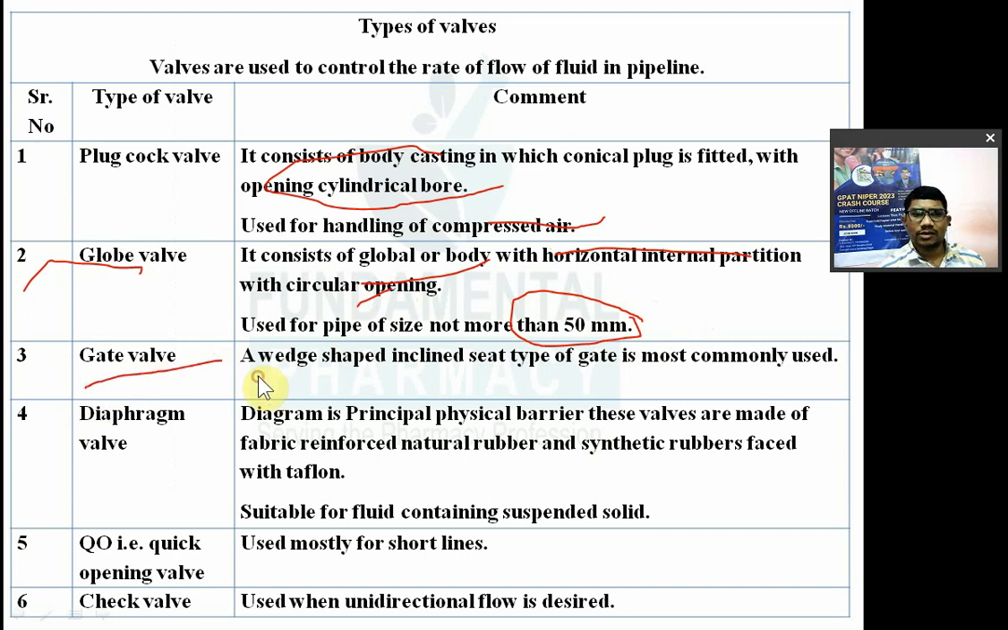It is a wedge-shaped gate, fitted inclined in the seat of the gate. It is the most commonly used valve, the gate valve. Then next is the diaphragm valve. The diaphragm is the principal barrier. These valves are made of fabric-reinforced natural rubber. The diaphragm is either natural rubber or synthetic rubber, and it is suitable for fluid containing suspended solids.